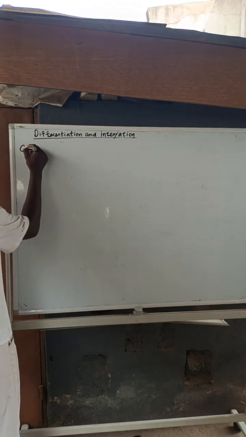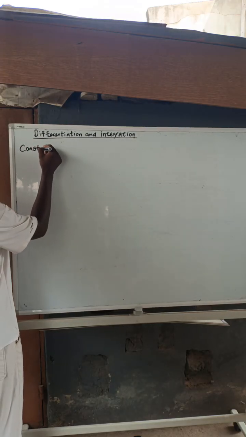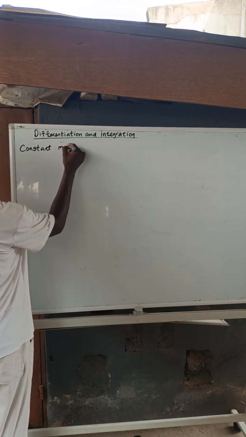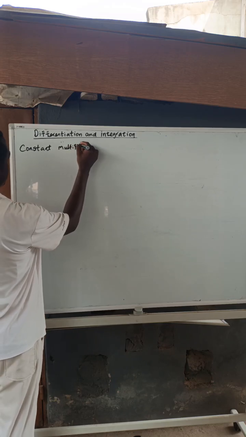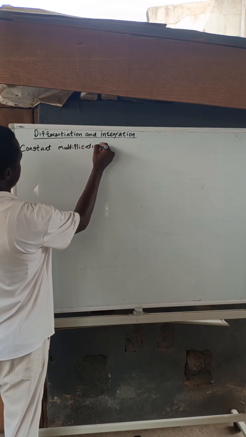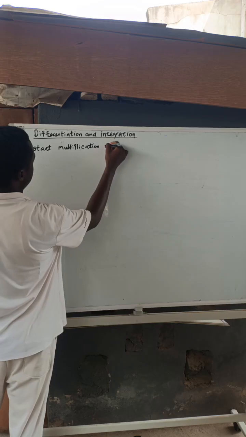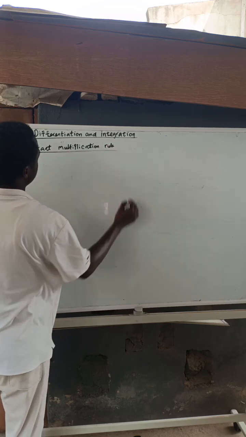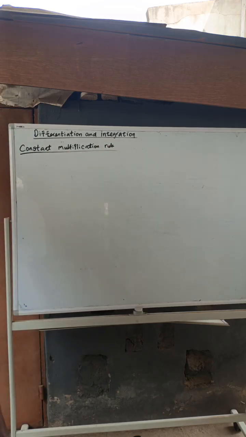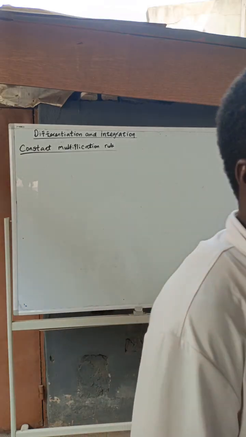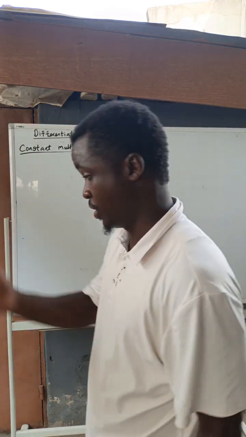Now, this is actually easy. The constant multiplication rule. One needs to keep all these rules if you are truly going to be a master of differentiation.